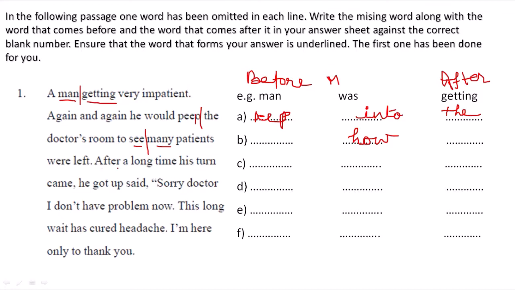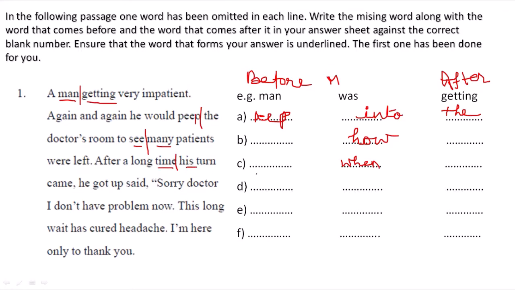Next: after a long time his turn came. He got upset. Sorry, doctor. After a long time his turn came. Here one word is missing. The missing word is when. You have to write when, and the before word is time and the after word is his.